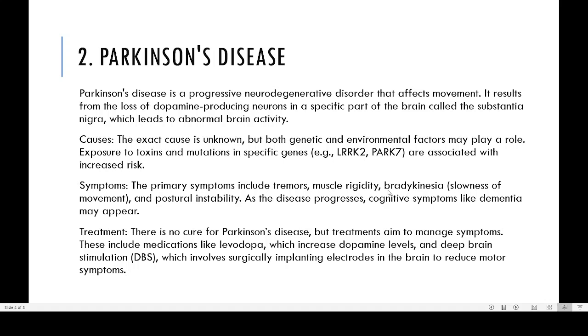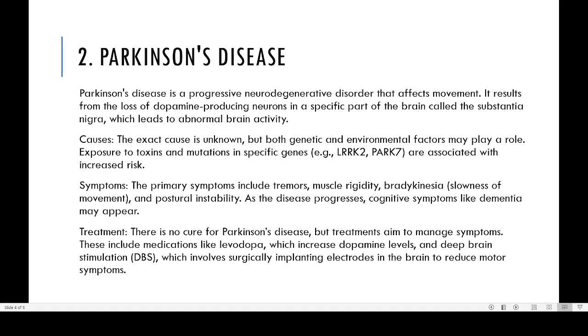Then rigidity of the muscle, that is another problem. Bradykinesia means slowness. You can see that they move very, very slowly. That is another problem of this Parkinson disorder. Then postural instability. See how this person is standing, not properly in an erect vertical pose. He may be tilting slightly forward. That is known as postural instability.